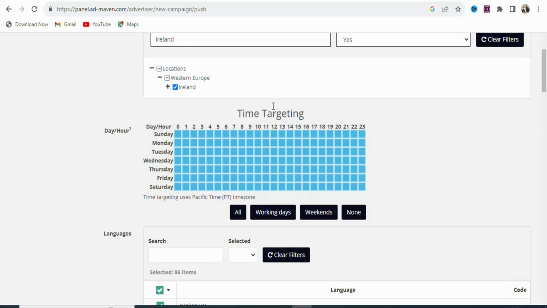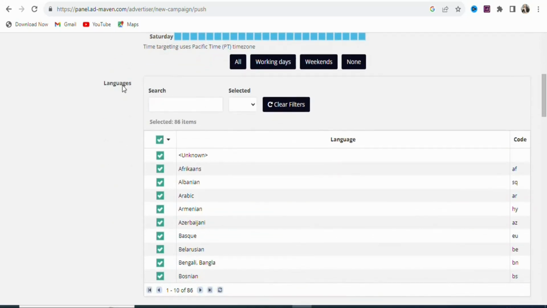Once that is done, you are going to scroll down. You can see time targeting. If you want to target a specific time of the day or a day of the week, you can do that. So if you don't want your ad to run at 2 o'clock on Sunday, you can deselect it. If you want your ad to run, you are going to select it. Any hour that you don't want your ad to run, you can deselect it here. In this case, I want my ad to run throughout the week, so I'm not going to deselect any hour of the day, so just leave it like this. Once that is done, you are going to scroll down. You can see language, so you are going to select the appropriate language that you are targeting.